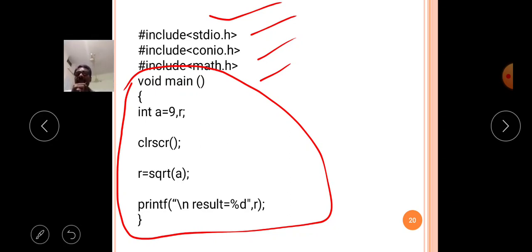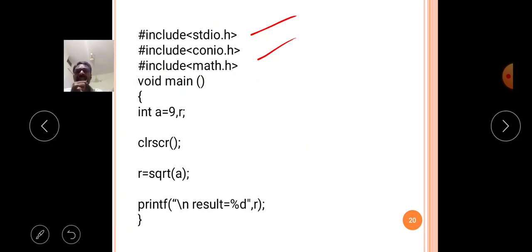Then what will happen? My source code is converted into the expanded source code. What is the necessity in the program to include these three files to my source code? Here I used the printf statement. The printf function is a built-in function used to print information on the output screen.